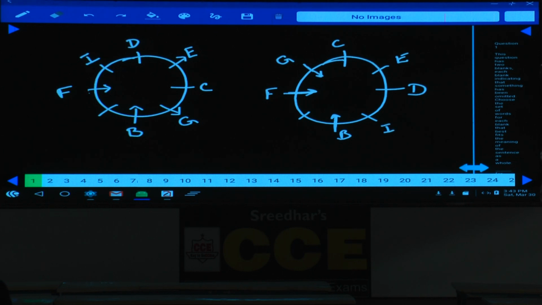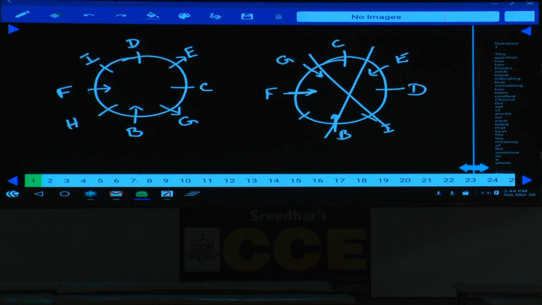I is here. I sits second to the left of E. As E is here, then E must be towards the center. Then only I sits second to the left of E is valid. I is not an immediate neighbor of E. But as in the second case, I and B are adjacent to each other, and the second case is completely ruled out. Now we are left with only one case.